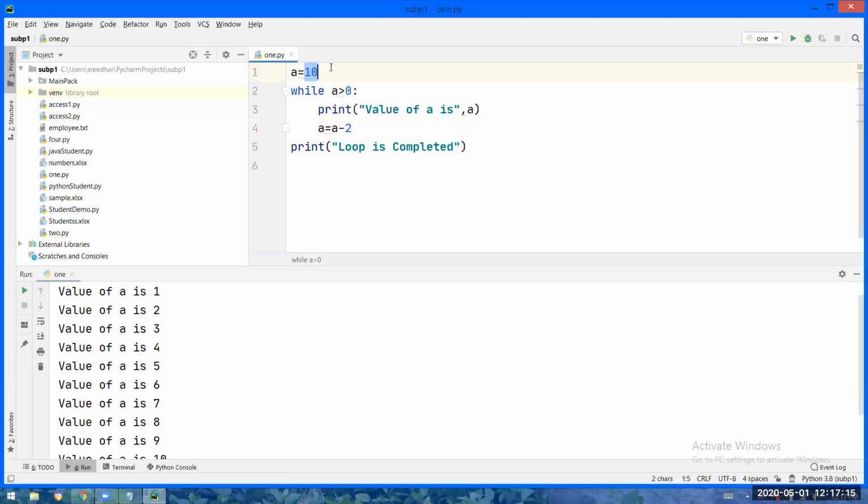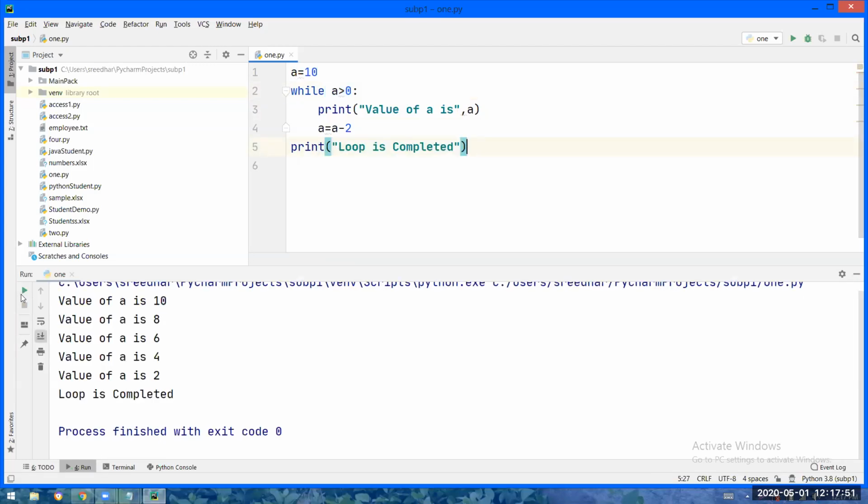So first 10 will be into a. 10 greater than 0 is true. True means it will enter the block. 10 will be printed. 10 minus 2 is 8. 8 greater than 0 true. Enter the loop. 8 will be printed. 8 minus 2 is 6. 6 greater than 0 true. 6 will be printed. Now 4. 4 greater than 0 true. 4 will be printed. Now 2. 2 greater than 0 true. 2 will be printed. 2 minus 2 is 0. 0 greater than 0? No. No means it will come out of the loop and it will print loop is completed.